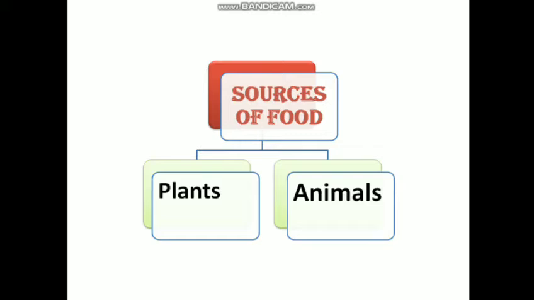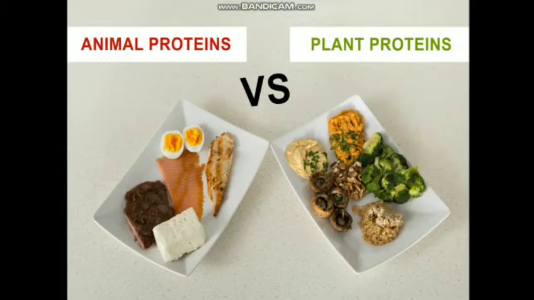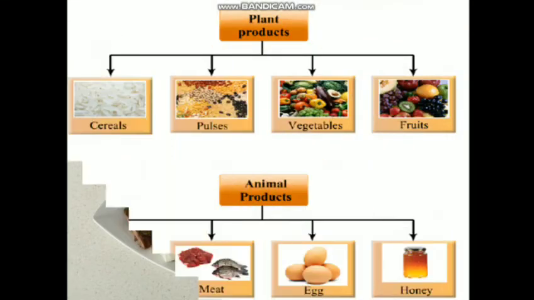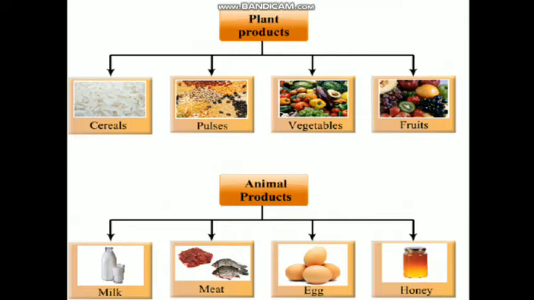So my dear students, plants and animals are the major sources of food that provide us the variety or kinds of food which we eat in our daily life. For example, from plants, we obtain vegetables, fruits, and various cereals like wheat and rice.